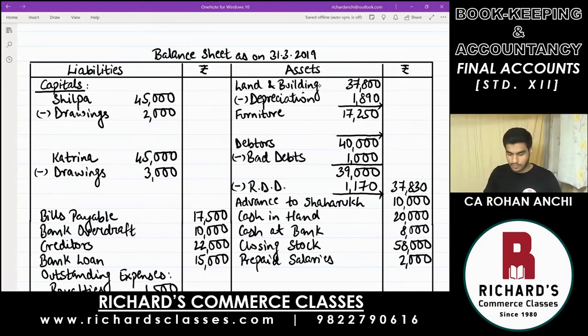Deduct and write in the outer column 35,910. And there is one more asset, that is furniture. There also write down minus depreciation. Rate is 10%. So at the rate of 10%, that is 1,725. Deduct and write in the outer column, that is 15,525.